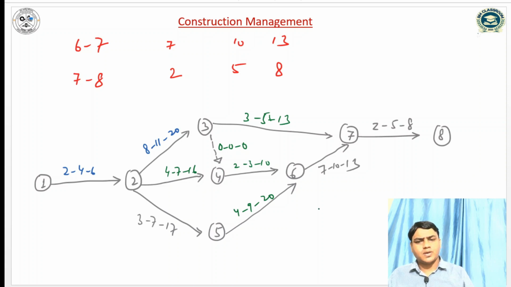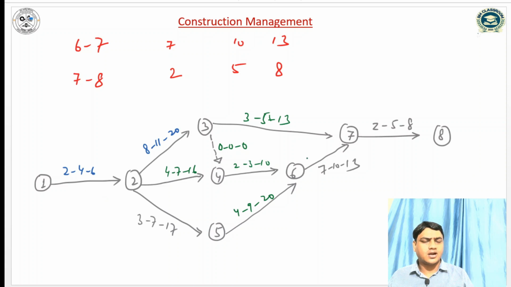Firstly, we have to compute the expected time, and after that identify the critical path.